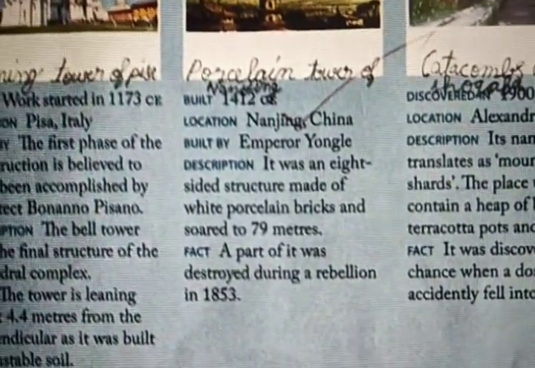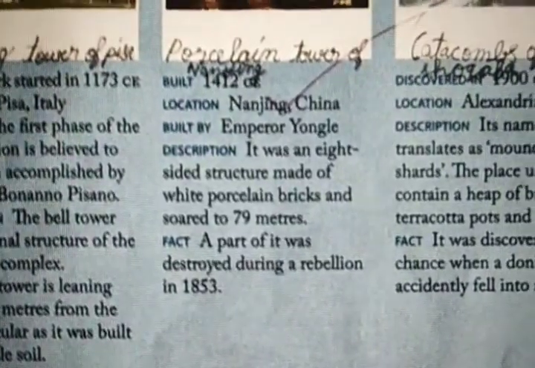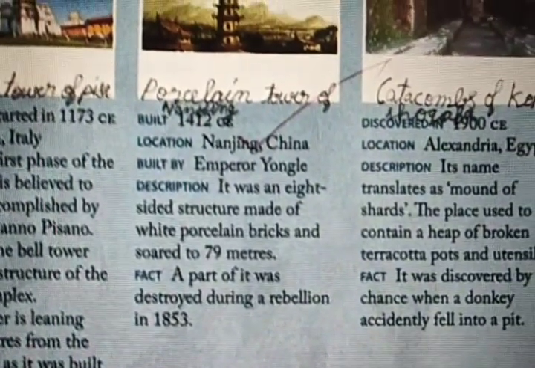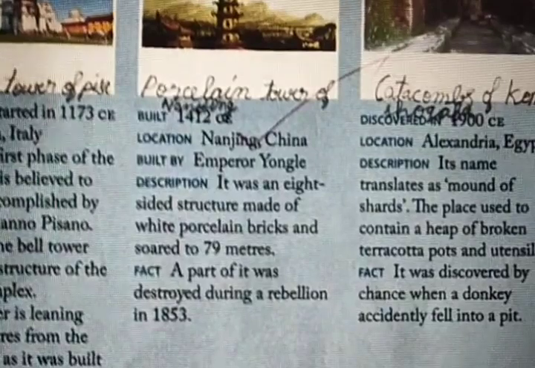It was an 8-sided structure made of white porcelain bricks and soared to 79 meters. Bigger than the last one. 79 meters. Fact: a part of it was destroyed during a rebellion in 1853. Okay, what is the name of that tower?